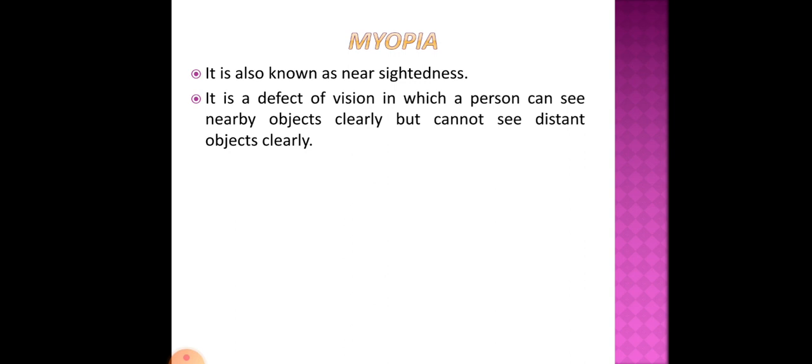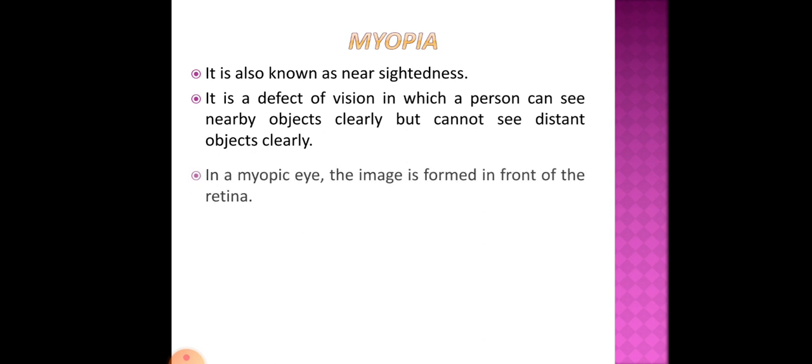Clear? It means like if you are sitting in the first bench, there are some students who can see the board clearly, but if they sit in the last bench they cannot see the board clearly. So this type of situation is nothing but myopia.